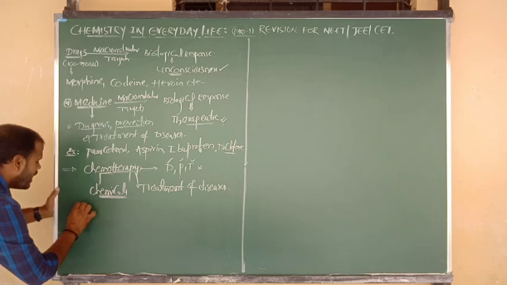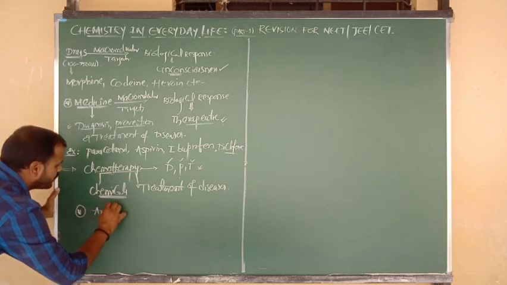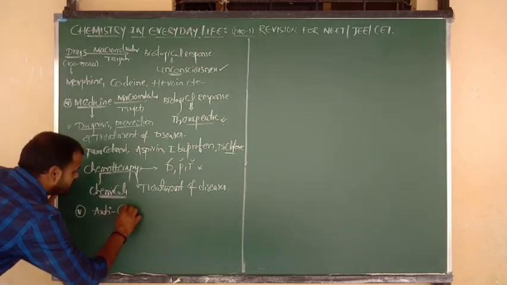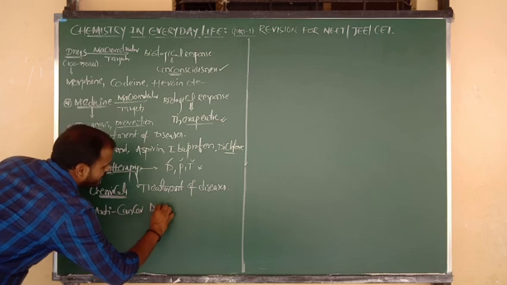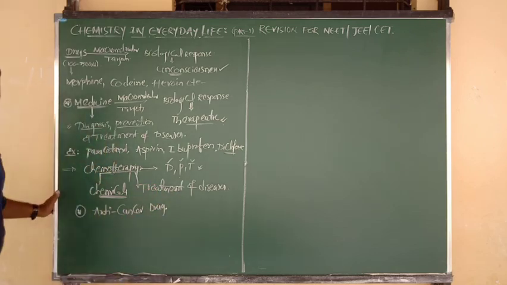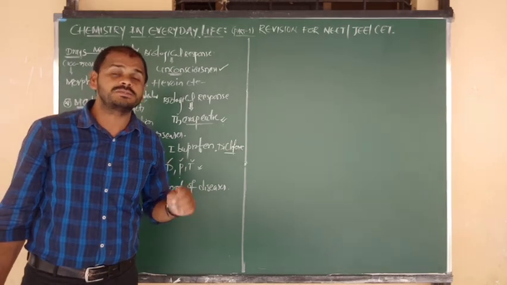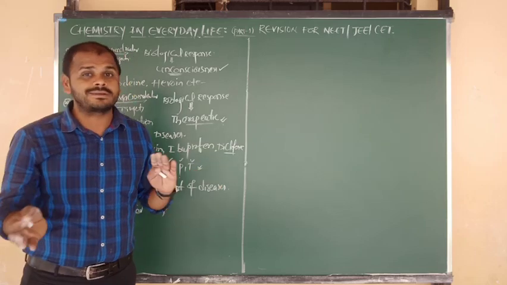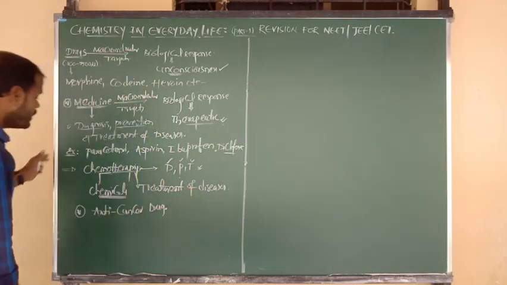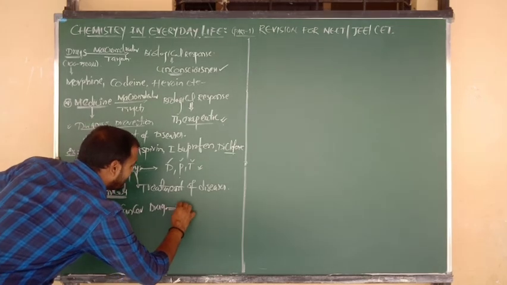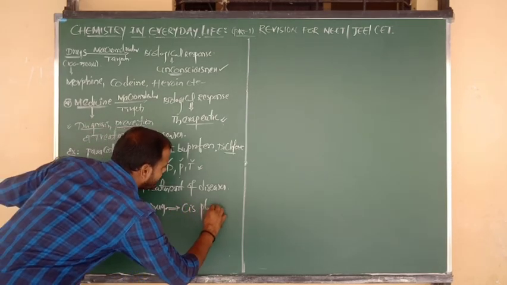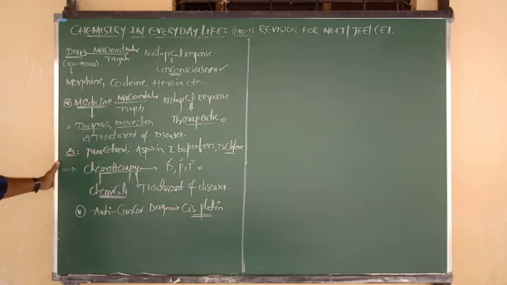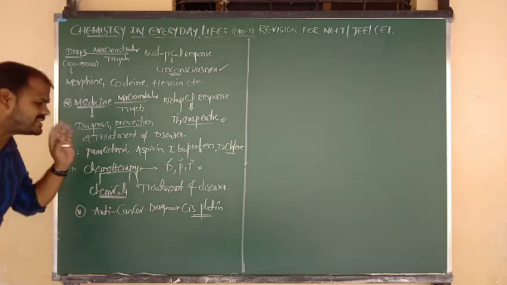So next, I want to write here one very important question. Many times it was repeated in previous competitive exams. That is the anti-cancer drug. Very important. Among the following, the anti-cancer drug is, so many times this question was repeated. The structure was repeated, and also the IUPAC name and nature, cis, trans, everything was repeated. So the widely used anti-cancer drug is, try to remember the name, cisplatin. Cisplatin is a widely used anti-cancer drug.